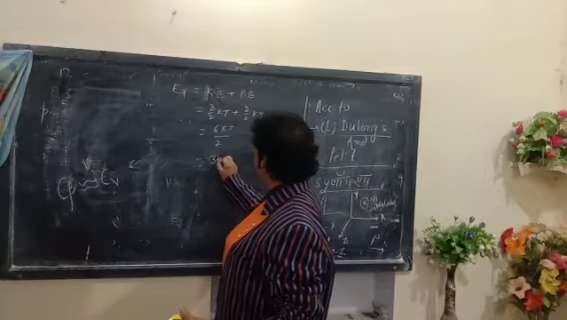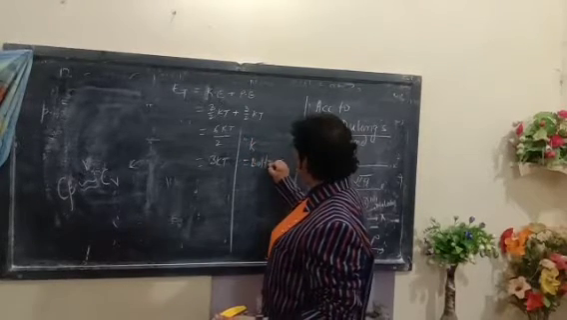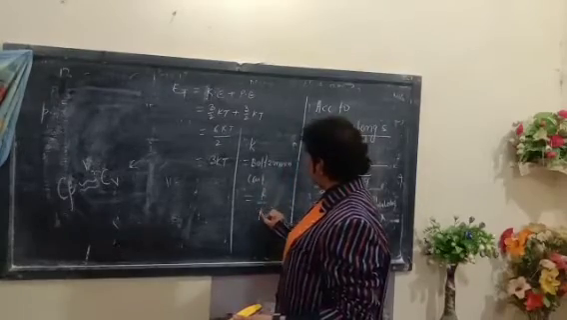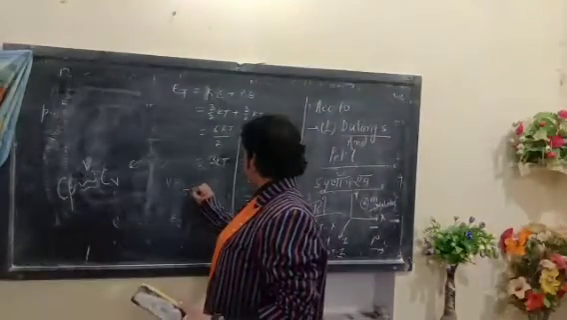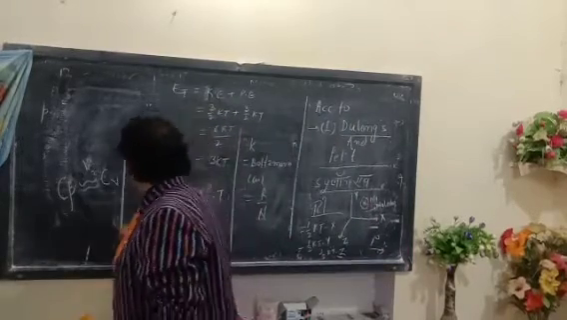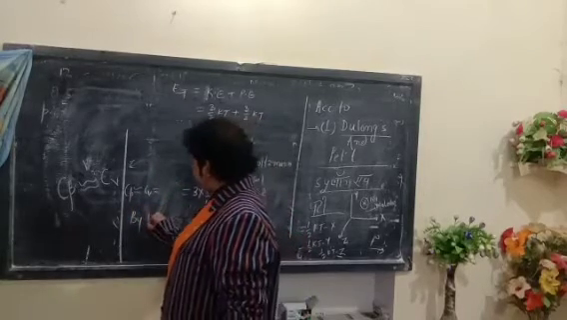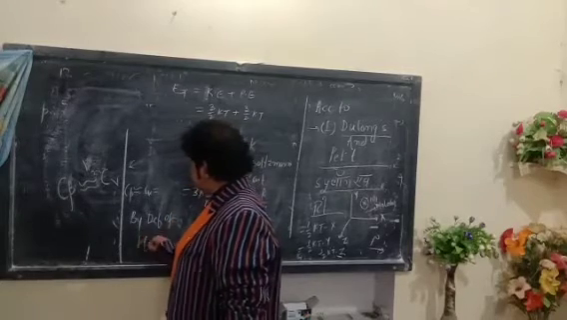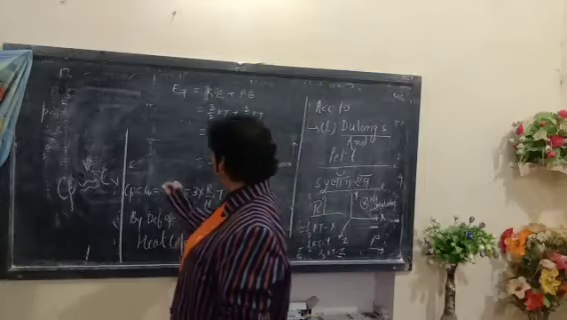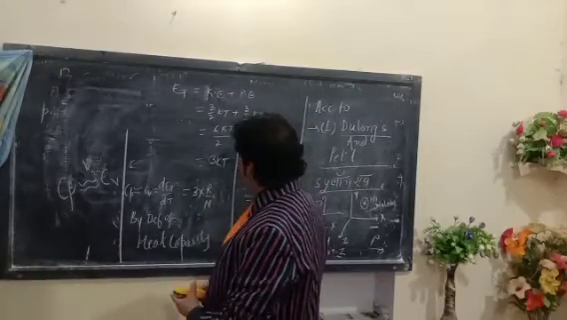That is, thrice kT, where k denotes the Boltzmann constant, whose value is the gas constant divided by the Avogadro number, so 3R upon N into T. By the definition of heat capacity, differentiating with respect to T, dE upon dT is equal to 3R upon N.